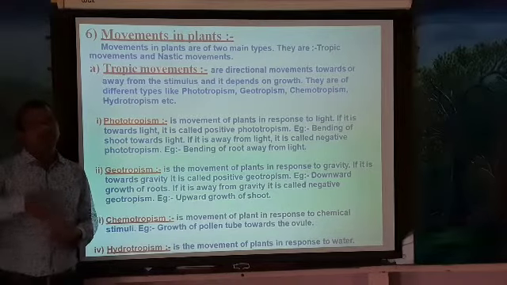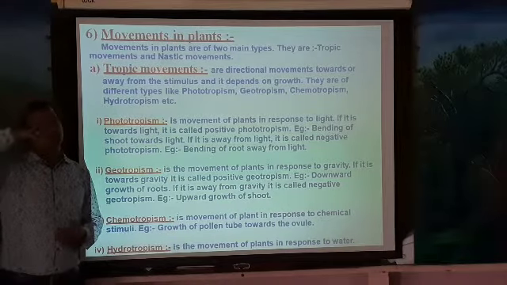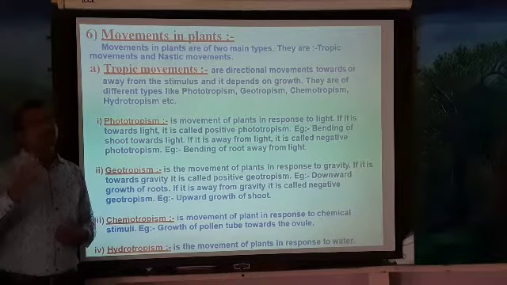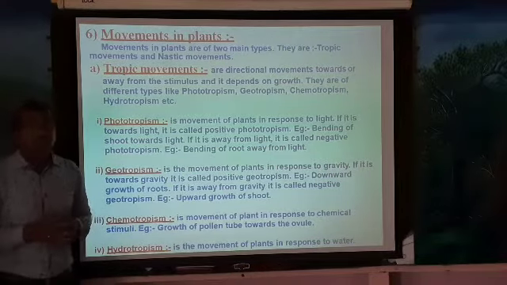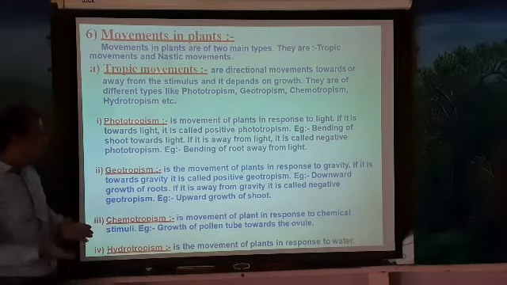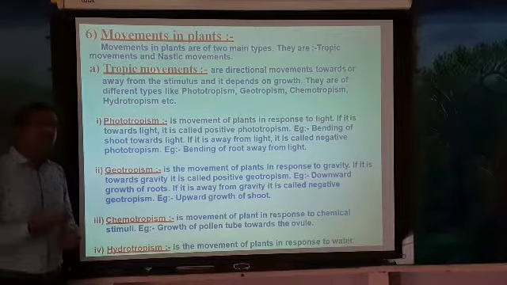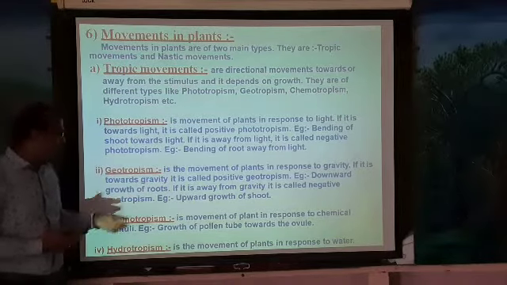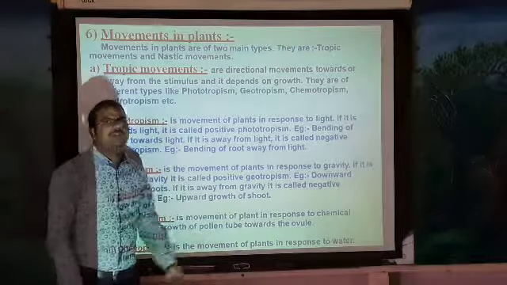Have you seen a banyan tree? The roots of those plants grow towards the gravity, towards the earth. Such kind of movement is called positive geotropism. If the part of the plant body grows away from the gravity, it is called negative geotropism. Example, upward growth of the shoot.